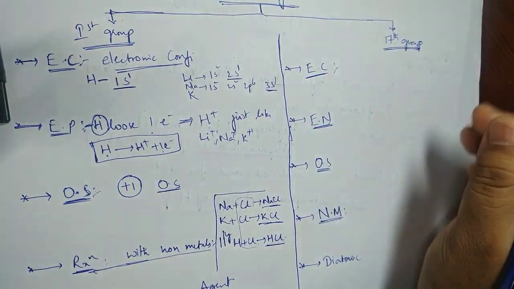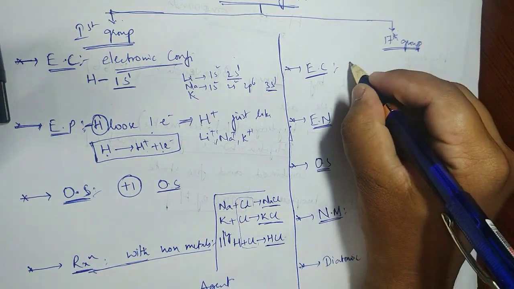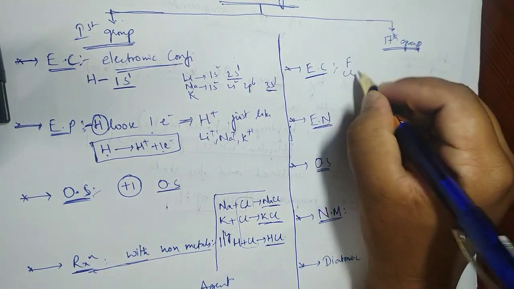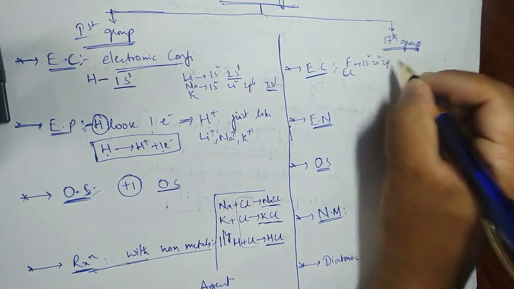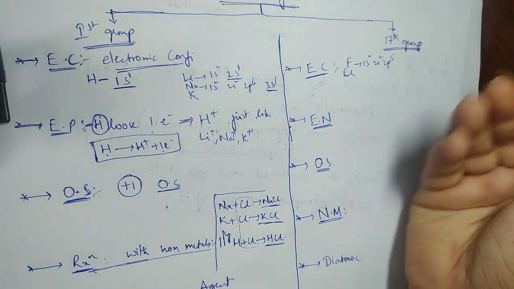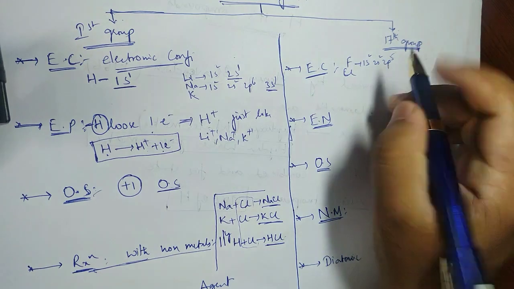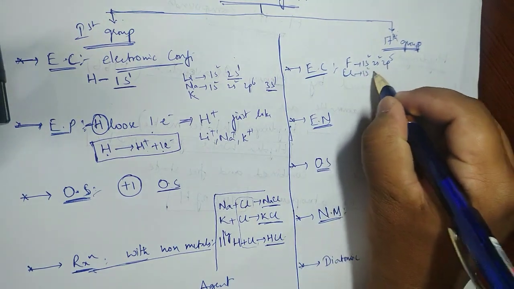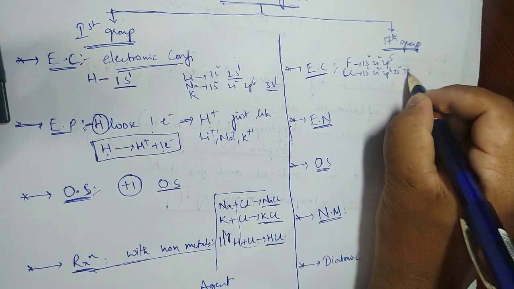First, electronic configuration. When you talk about electronic configuration, that is like fluorine, chlorine, bromine, iodine. You take any one. Fluorine, 1s2, 2s2, 2p5. So with this 5, its tendency is to gain one electron and become noble gas. Yes or no? And chlorine also the same thing, 1s2, 2s2, 2p6, 3s2, 3p5.